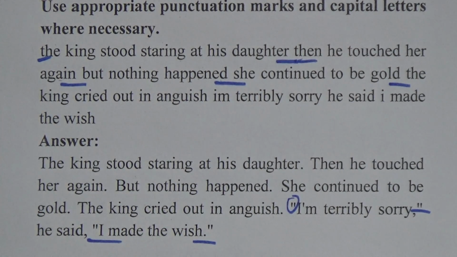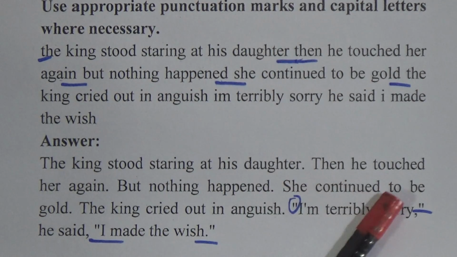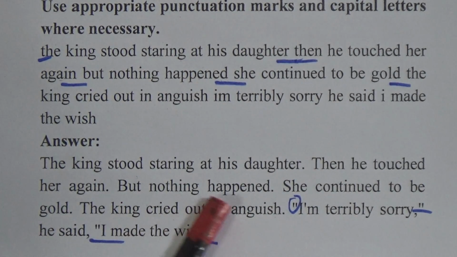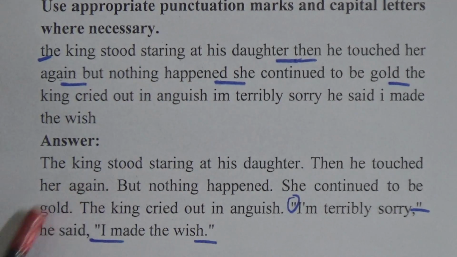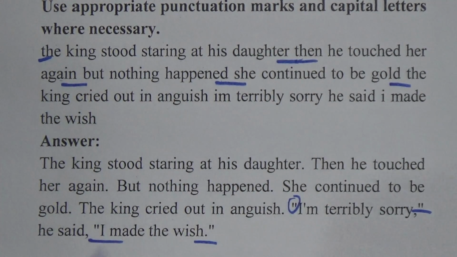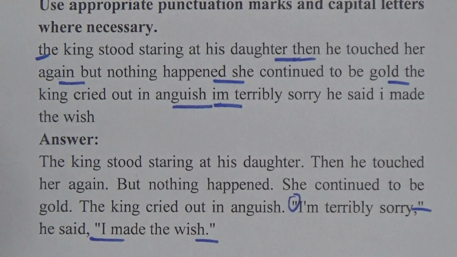So let's read again. The king stood staring at his daughter, then he touched her again, but nothing happened. She continued to be gold. Now look, we change there. The king cried out in anguish. So we change here, cried out in anguish. "I'm terribly sorry." There is another change. "I'm terribly sorry," he said, "I made the wish."